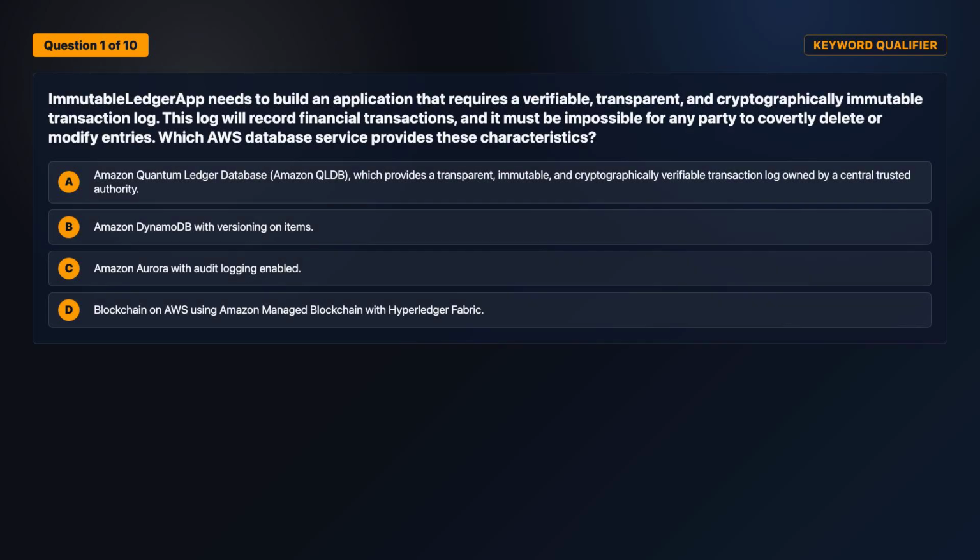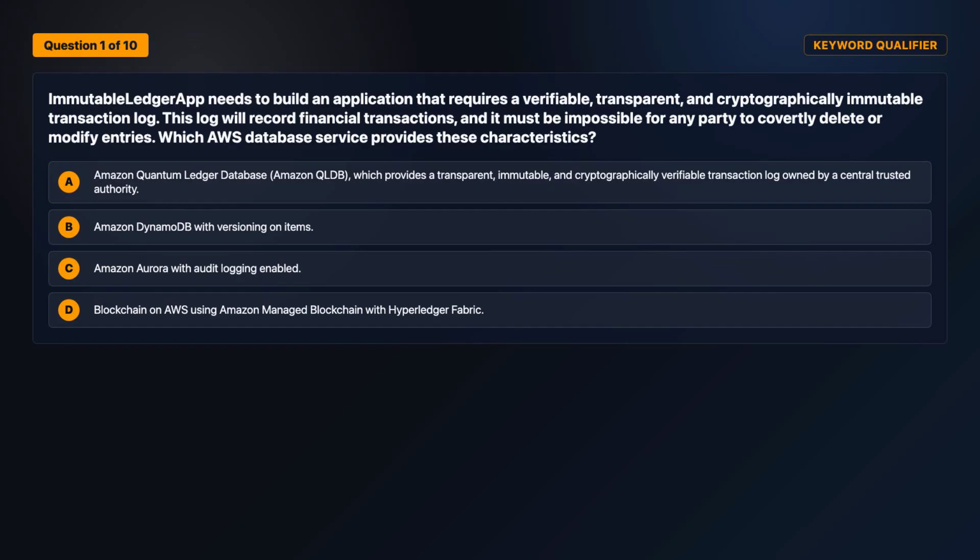Here we go. Question 1. Compare what is asked to what is offered. Immutable Ledger app needs to build an application that requires a verifiable, transparent, and cryptographically immutable transaction log. This log will record financial transactions, and it must be impossible for any party to covertly delete or modify entries. Which AWS database service provides these characteristics?